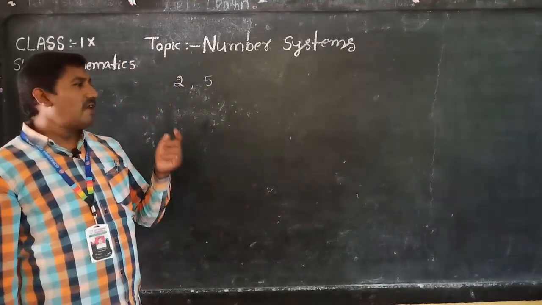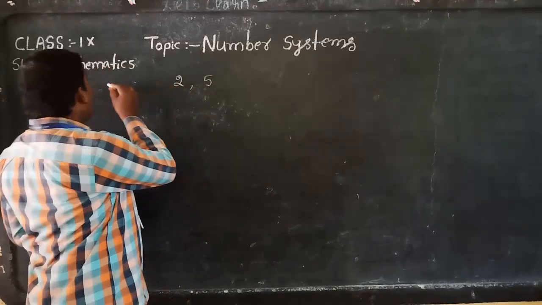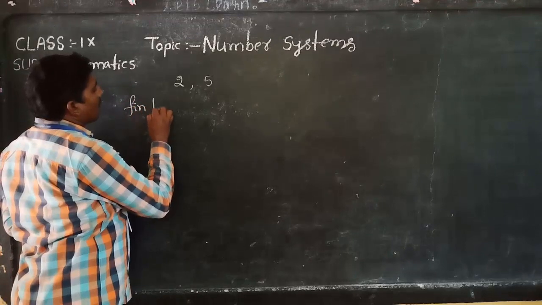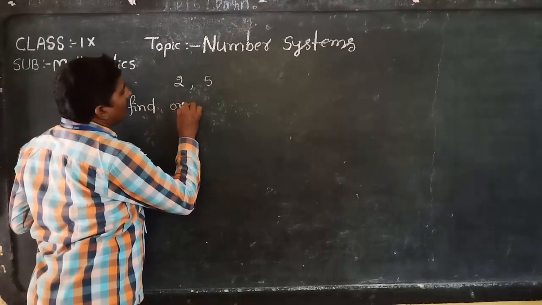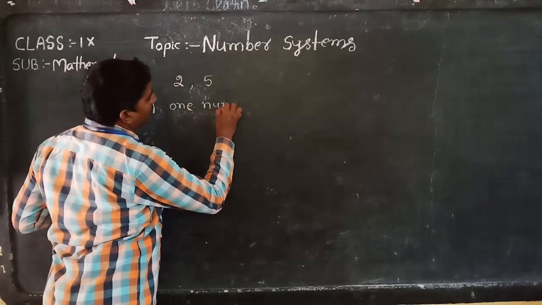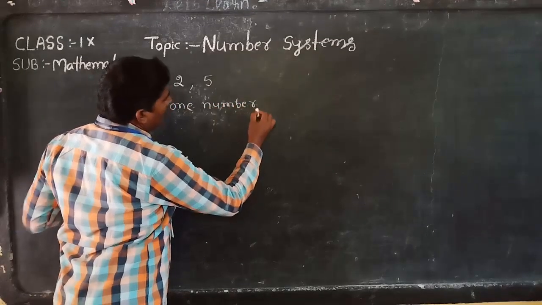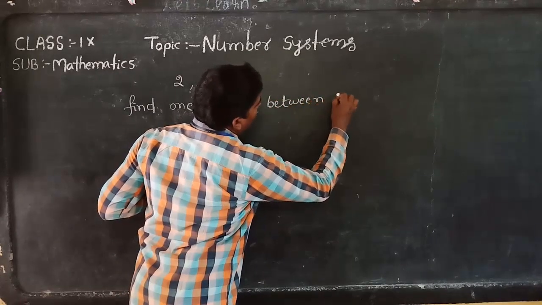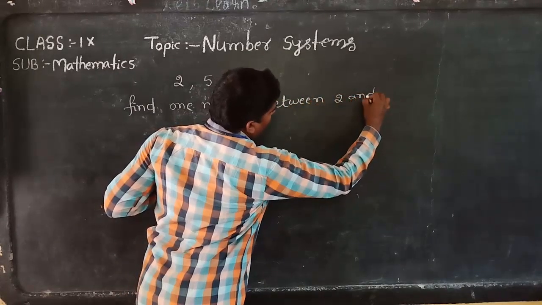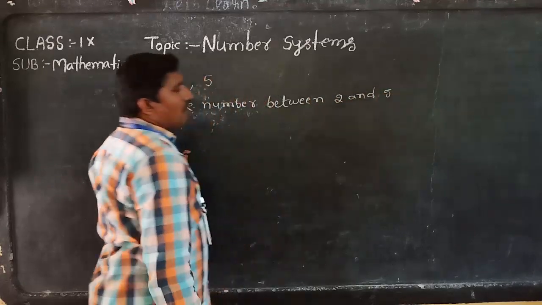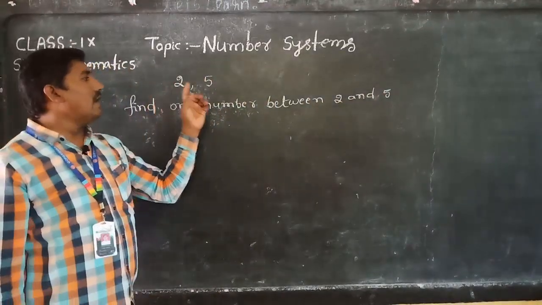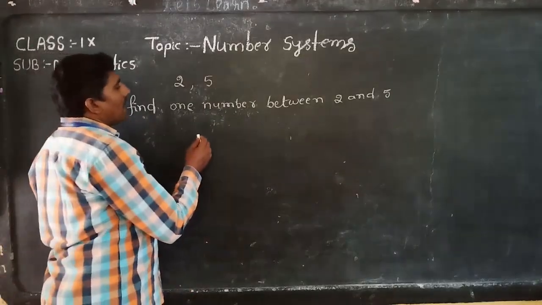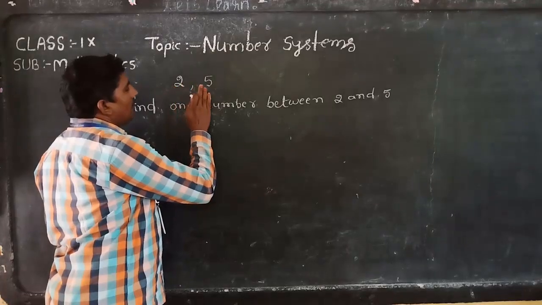First of all, we will find only one number, between 2 and 5. For finding any one number in between 2 and 5, we have one formula. For example, 2 comma 5.